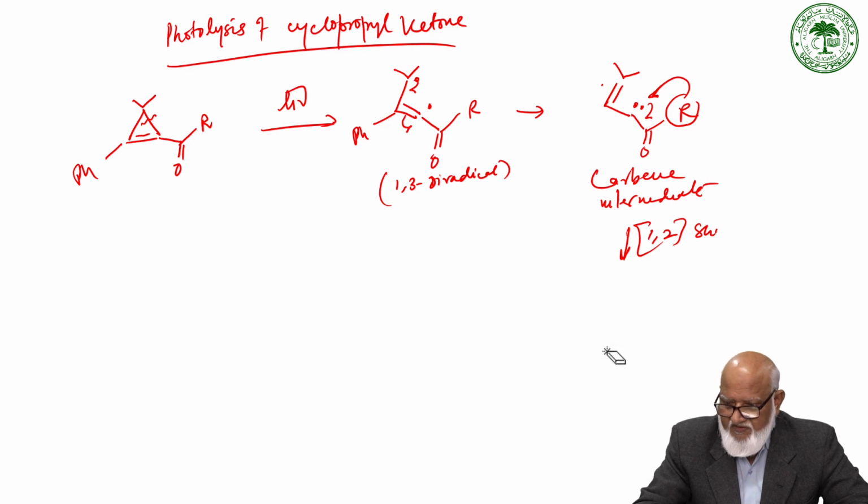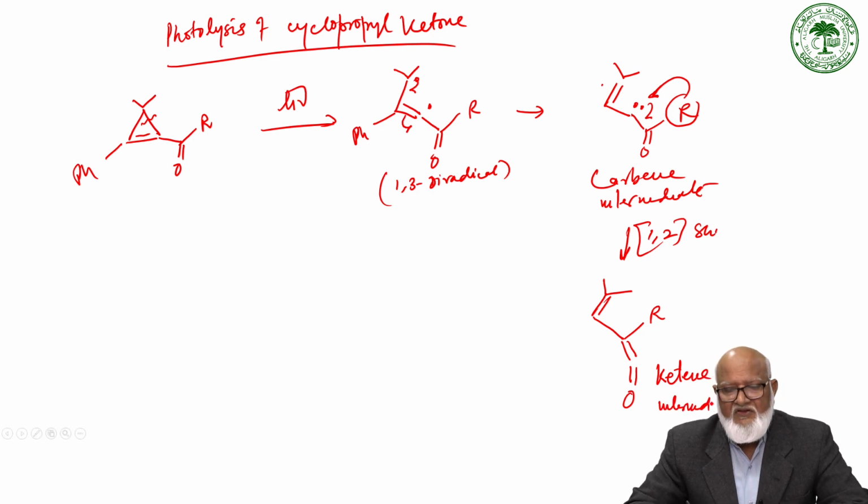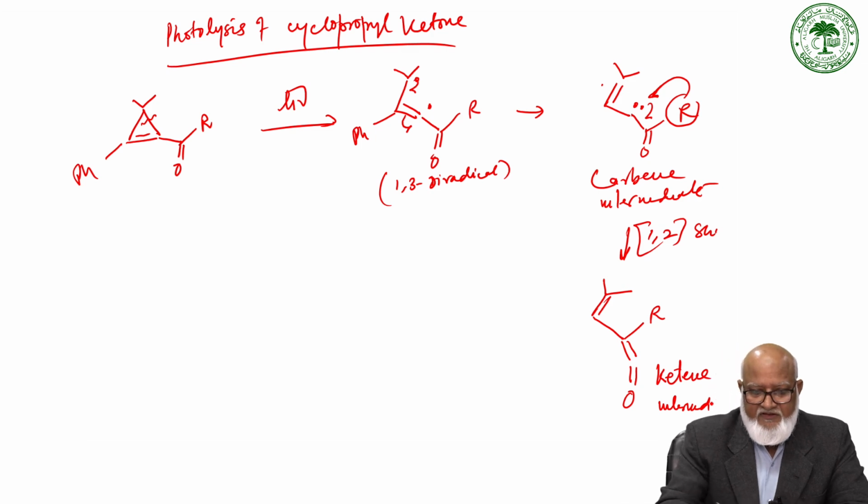Okay, just a moment. You have a double bond, you have an R coming here, R is coming here, then we have this ketene intermediate. So you can see a very interesting transformation has been observed in this.